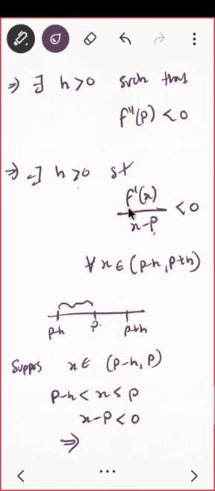Can it be negative? If it is negative, then this whole term will be positive. Do you agree? So what remains? This must be positive. So f dash of x must be positive. Is that clear? That means in this interval, your derivative is positive.